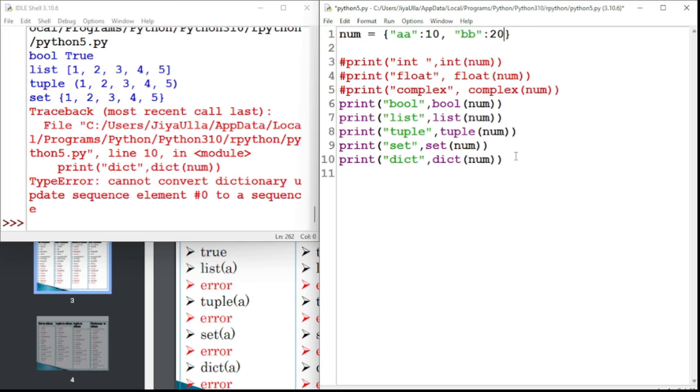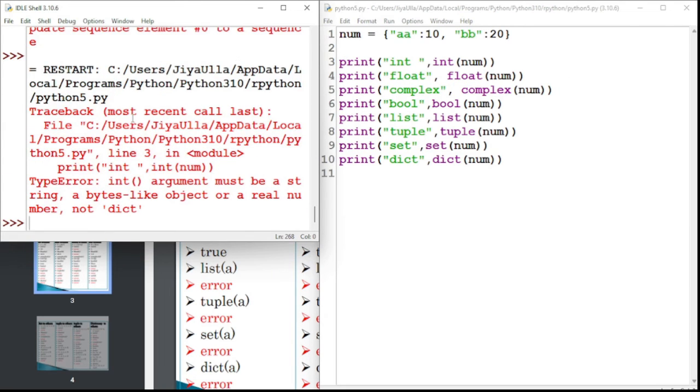It will convert only if the user is providing a key value pair. If it is not providing any key value pair, then it will not convert. We will have a good example for this, how it will convert, sometime. Wait, I will show you. It will not convert any type of data to any type of data apart from dictionary only.